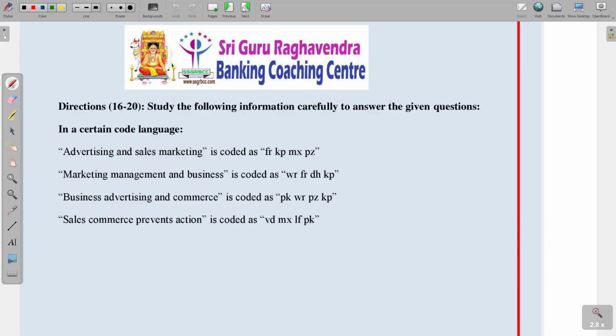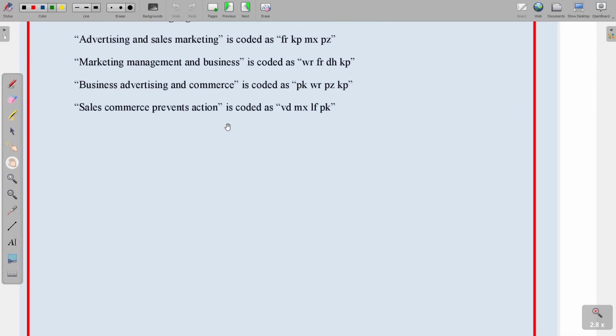Next, question number 16 to 20. So coding and decoding. See the first one. First of all, we will try to find each word's coding. After that we can move on to the questions. See the first line. In first line: advertising and sales, marketing, marketing management and business, business advertising and commerce, and sales, commerce, prevent and action. So here the most repeated word is 'and'.